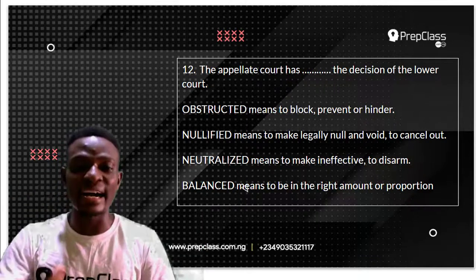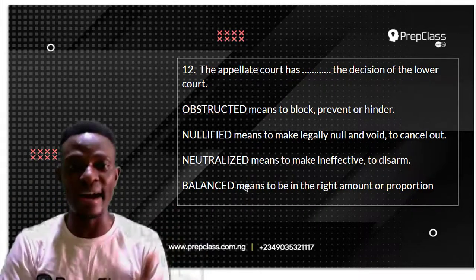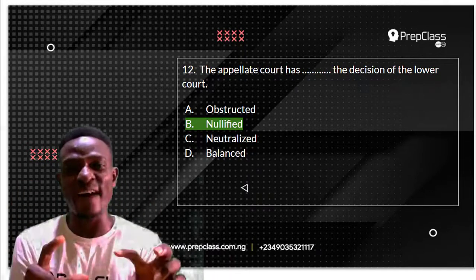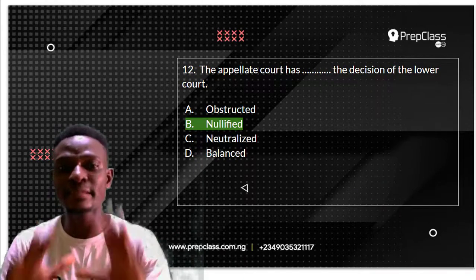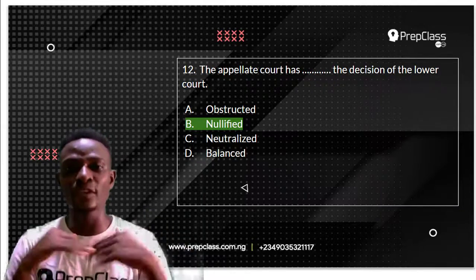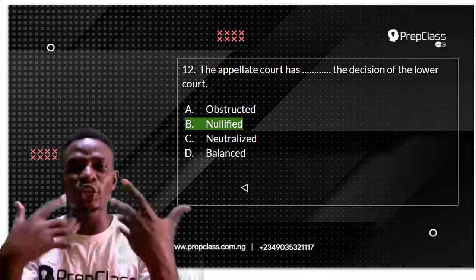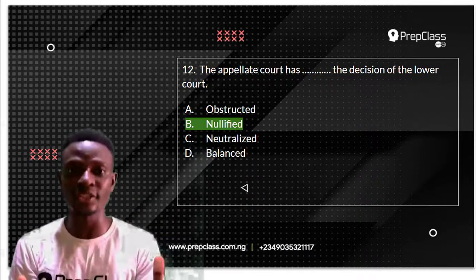The best word to fill in the blank space in this sentence is nullified. The appellate court has nullified the decision of the lower court. Remember, nullified means to make legally null and void, to cancel out something legally. The appellate court has cancelled out the decision of the lower court. That is the answer to this question.